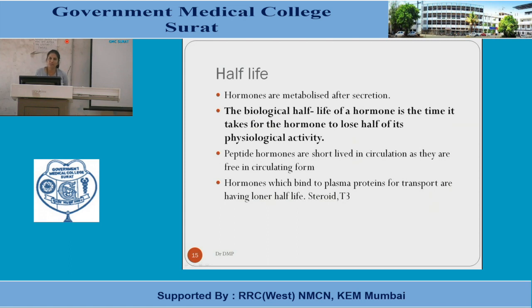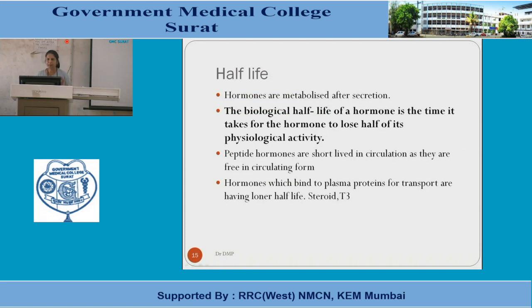Hormones are metabolized after the secretion, and this degradation of the hormones is a factor which affects the plasma half-life. Peptide hormones are short-lived in the circulation as they are free in the circulating form. Because they are not bound to the carrier proteins, they are more exposed to the enzymes which can degrade them, and that is why the free form of the hormone is more liable to a shorter half-life.